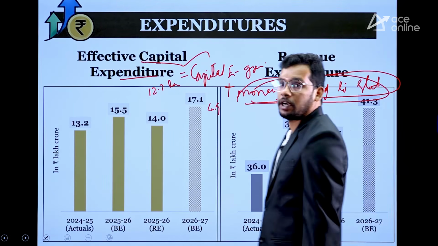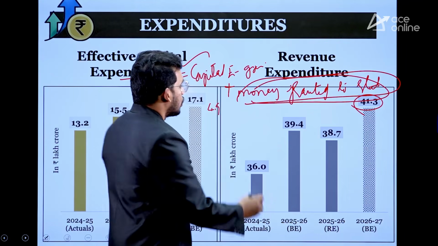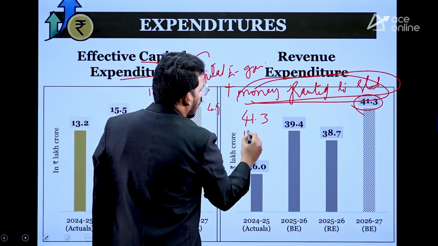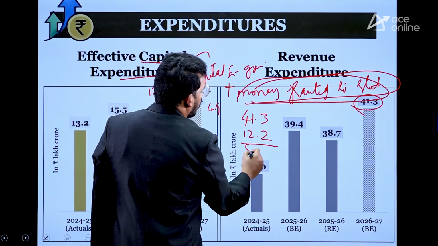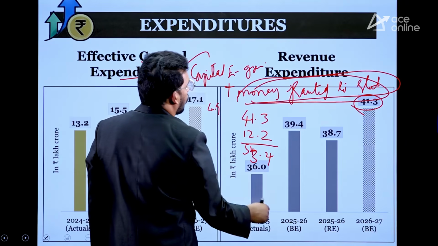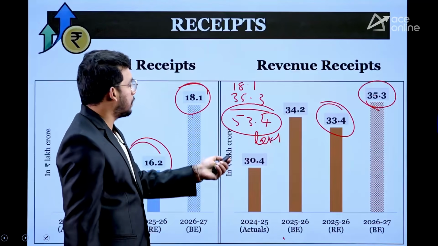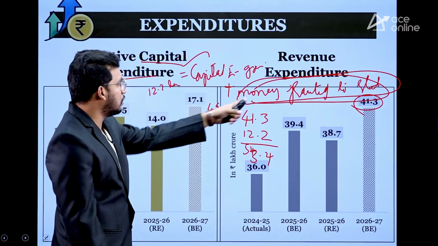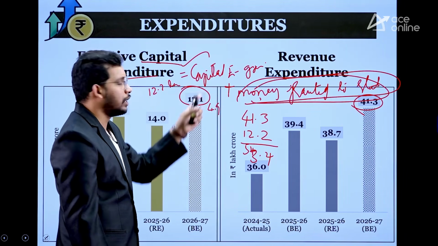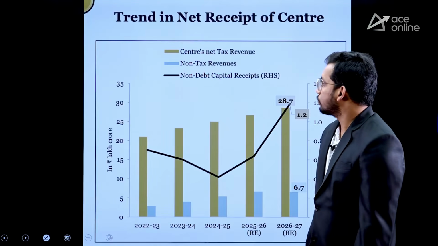Revenue expenditure, wasteful money, 41.3 lakh crores. So if you add 41.3 lakh crores plus 12.2 lakh crores, we'll get around 53.4 or 53.5, which is our total capital expenditure. We have already seen here. But here they have added this also, and that's why it is 17.1 lakh crores, effective capital expenditure.